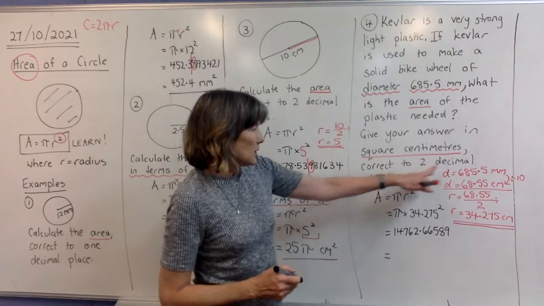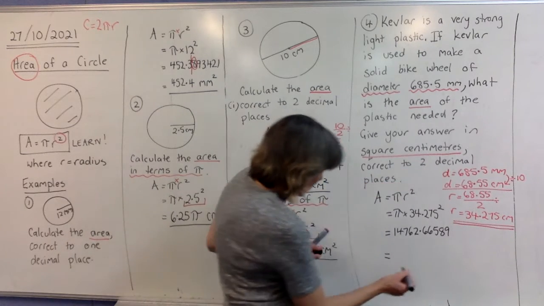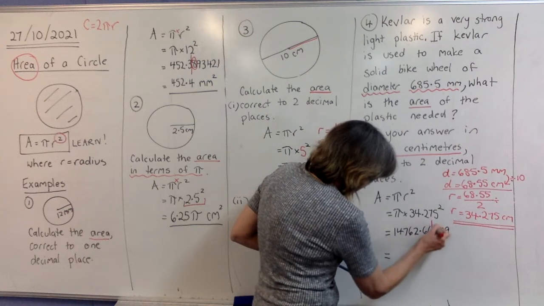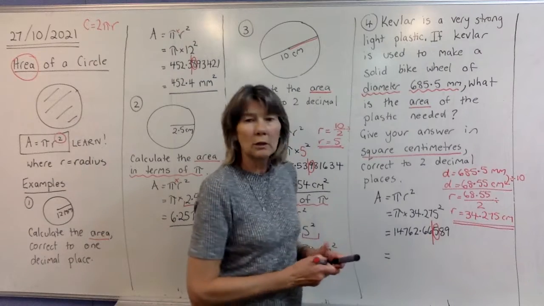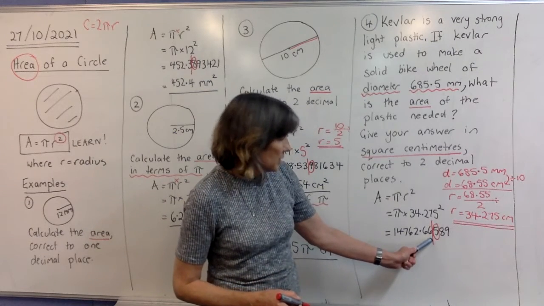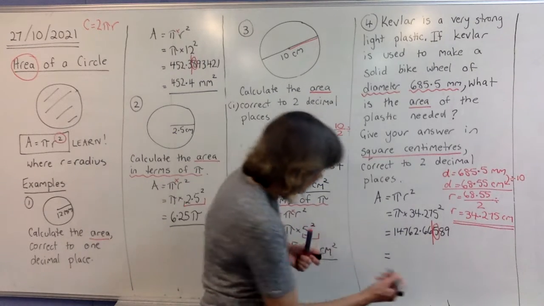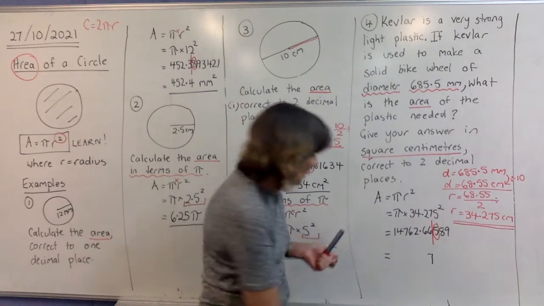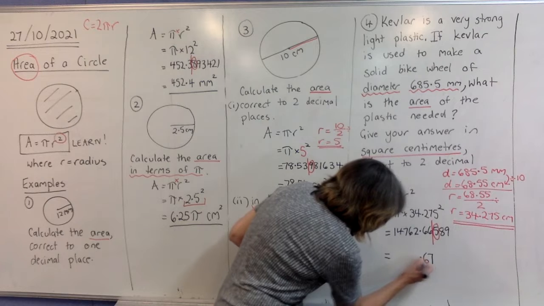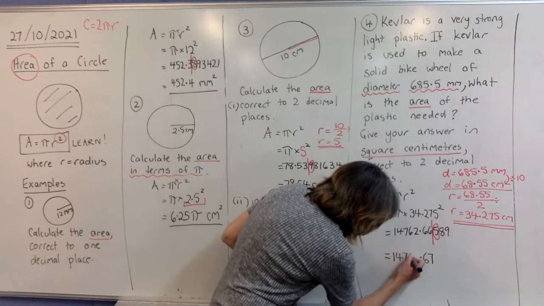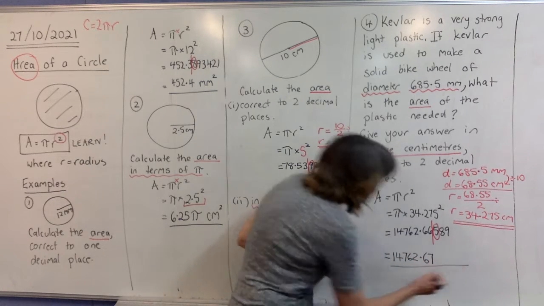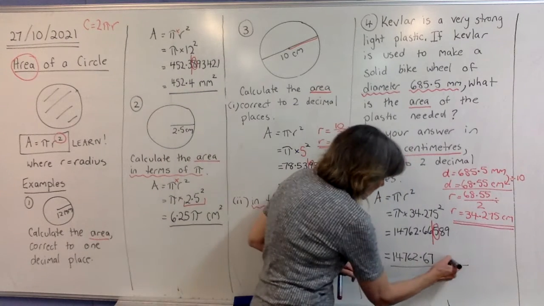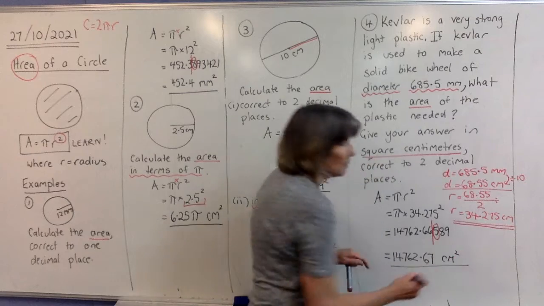And then it says to 2 decimal places, so we're going to draw a line after our 2 decimal places. That next digit is circled. That's 5 or more, so the digit before the line goes up by 1. That will become a 7 in that spot, and we're copying everything in front of that. Okay, and the units, remember we already did it in centimetres, so it's in centimetres squared.